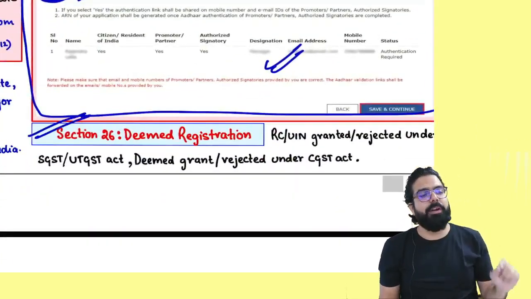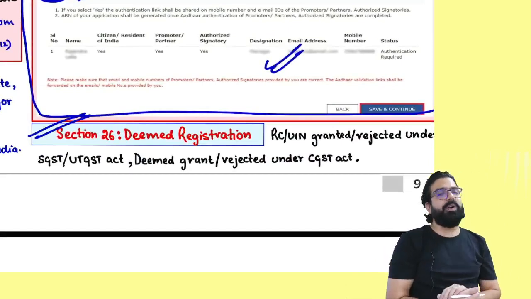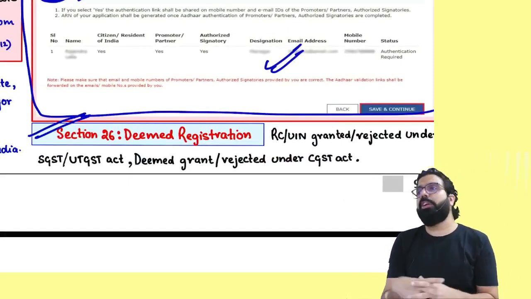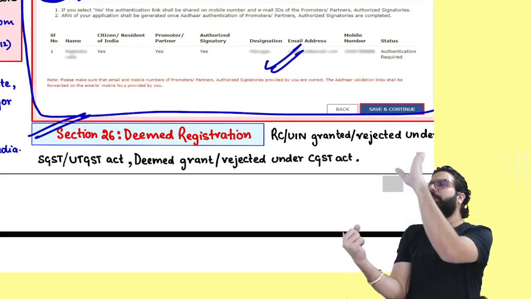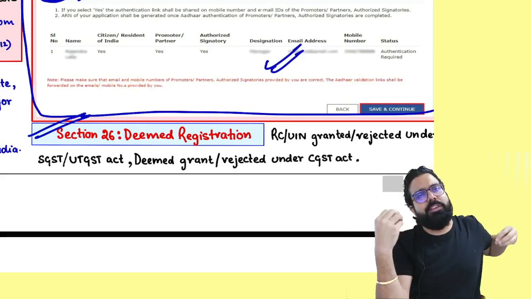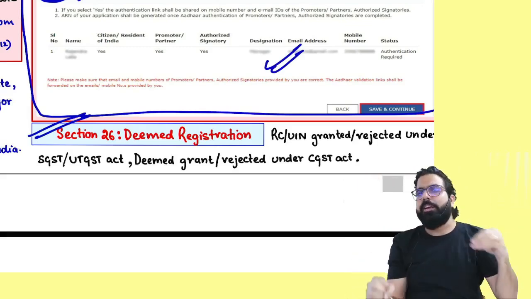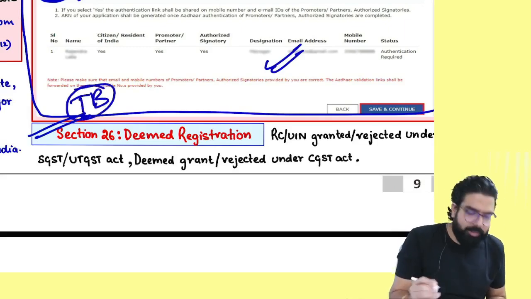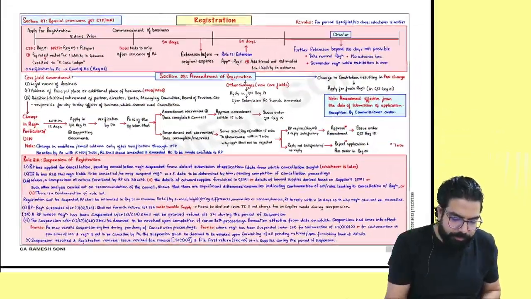Now we have section number 26 over here. Section number 26 goes ahead and talks about, sir, deemed registration. You took registration under the SGST Act. It will be deemed that you are registered under the CGST Act also. If your registration is rejected under the SGST Act, it is deemed rejected under the CGST Act also. Total waste section. Everyone, next.